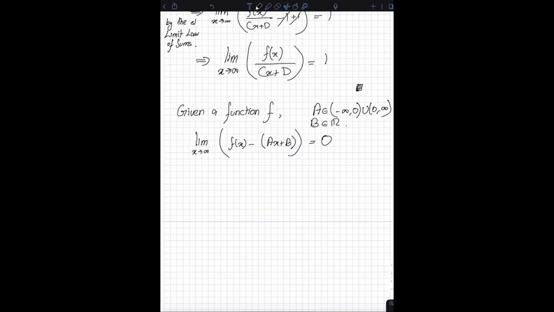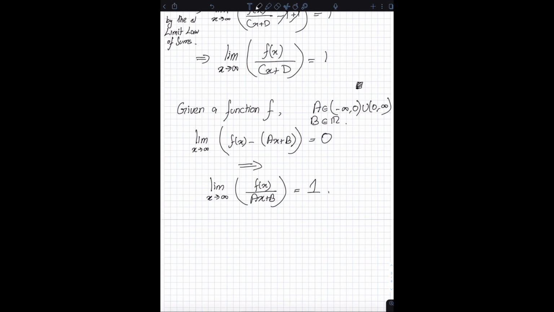then if this is true, if the limit as x approaches infinity of f of x minus ax plus b is equal to 0, then the limit as x approaches infinity of f of x divided by ax plus b must also equal 1. Then this must also be true.